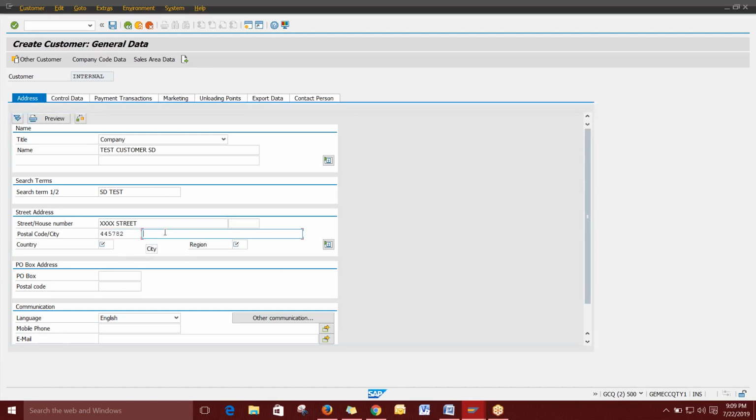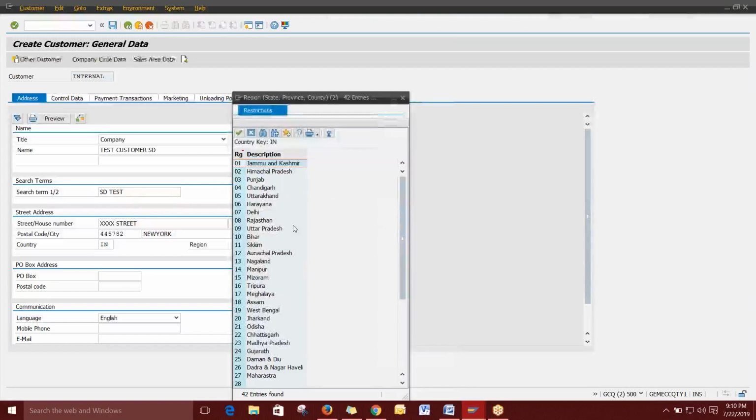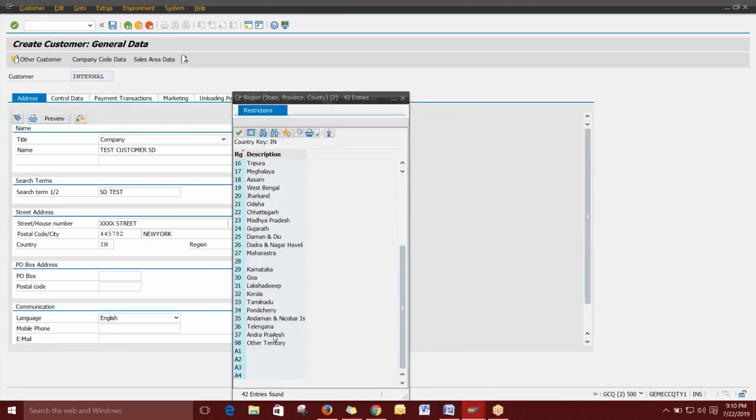City, you can give any city, like New York. Then country, I'm giving India because I have given only the INR currency. In region, if you select the region, it will show all the regions available in India. So we can select Andhra Pradesh, or AP.